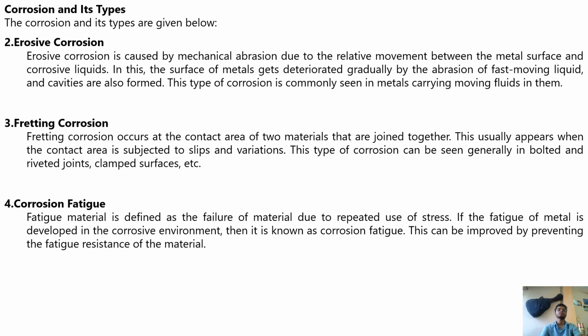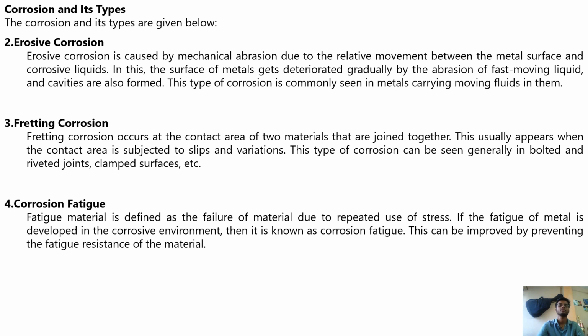Erosive corrosion. Erosive corrosion is caused by mechanical abrasion due to the relative movement between the metal surface and the corrosive liquid. In this, the surface of the metal gets deteriorated gradually by the abrasion of a fast-moving liquid, and cavities are also formed. This type of corrosion is commonly seen in metals carrying more fluid.